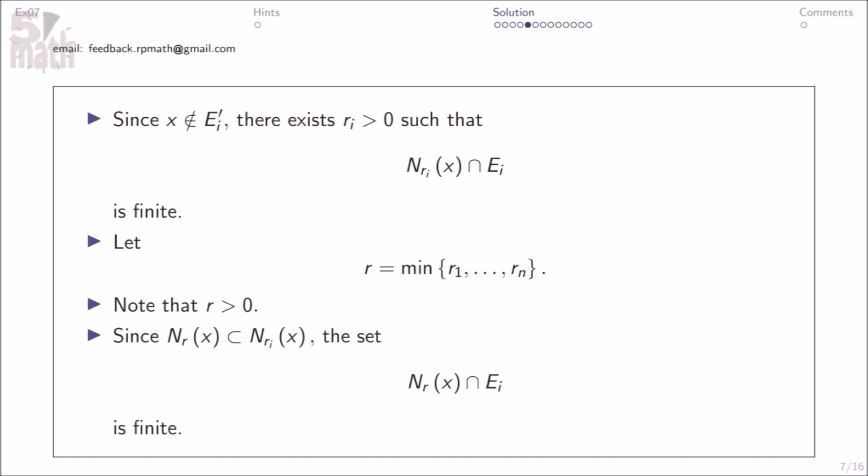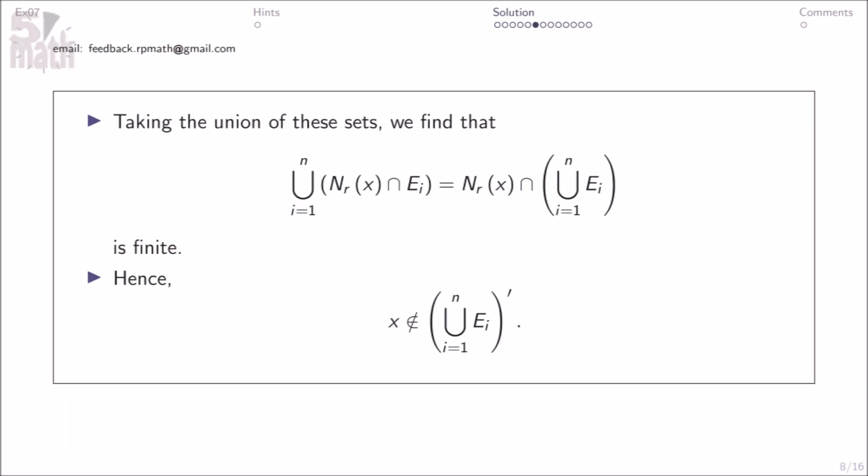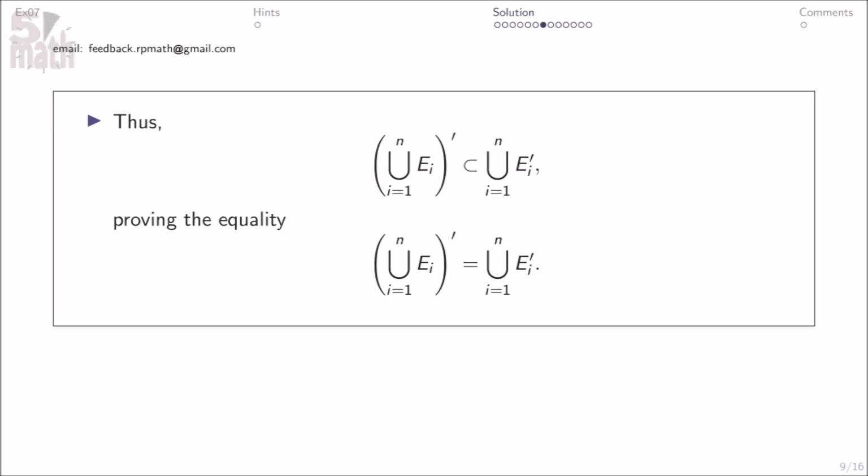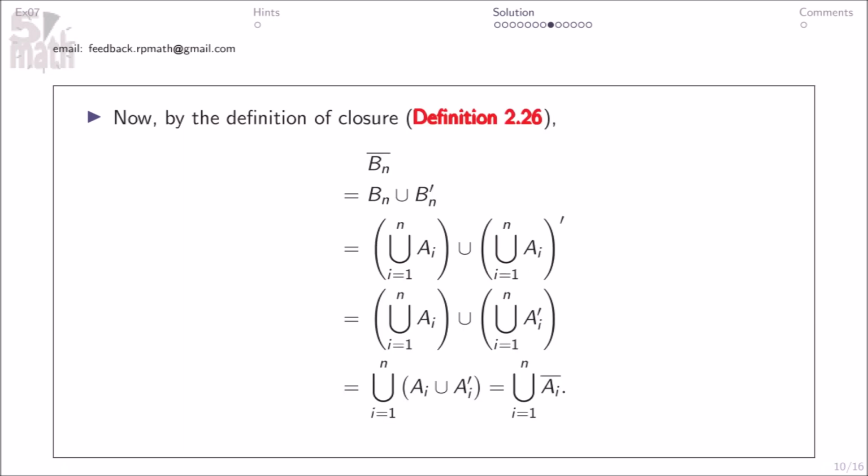Since this, the set here is finite. Taking the union of these sets, we find that this is finite, hence this. Thus, this, proving the equality here. Now, by the definition of closure, definition 226, Bn bar equals this.